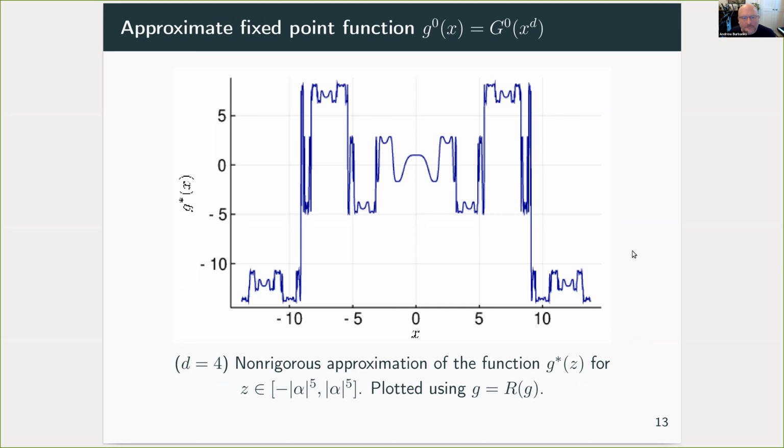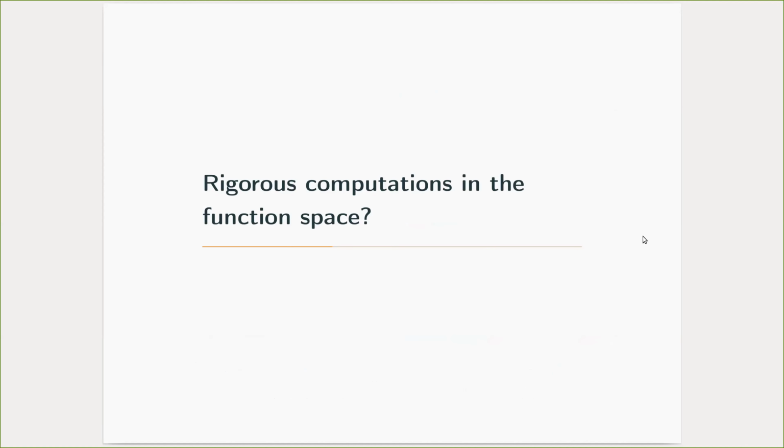Here's what G0 looks like for the example of d equals 4. You can see it looks rather sort of quartic-like around the origin there. So this is a degree 40 approximation to the fixed point in the case of degree d equals 4 at the critical point. So the question now is, we have an approximate fixed point, but what I would really like to do is to prove that there's a real one nearby in the space.